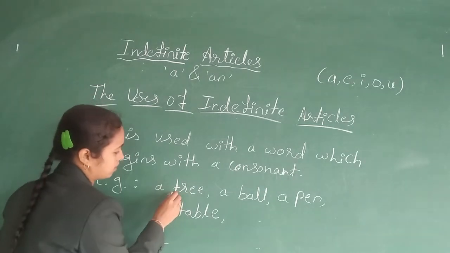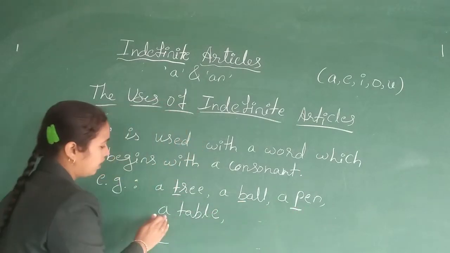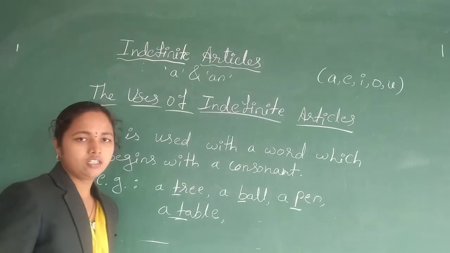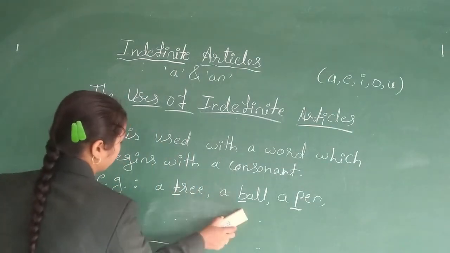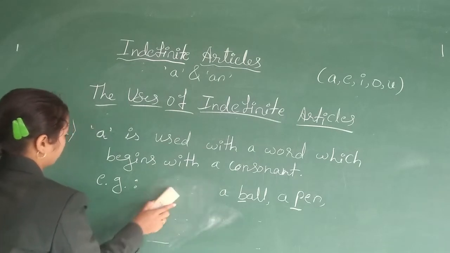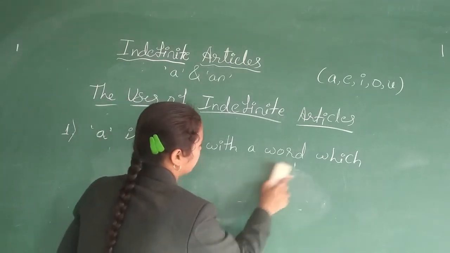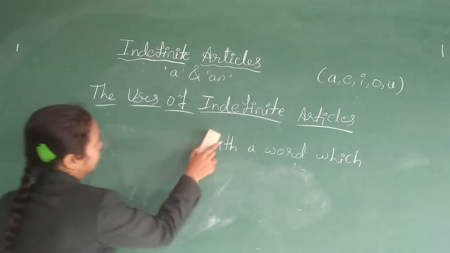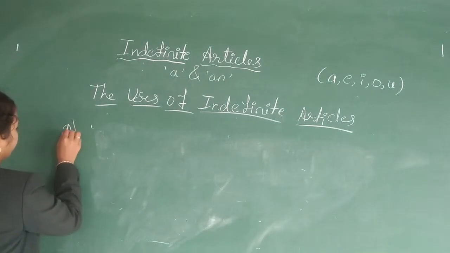So, A is used before the word which begins with any of the consonants. A tree, T is a consonant. A ball, B is a consonant. A pen, P is a consonant. A table, T is a consonant. So we use article A before the word which begins with any consonant. So this is use number 1. Next, use number 2.